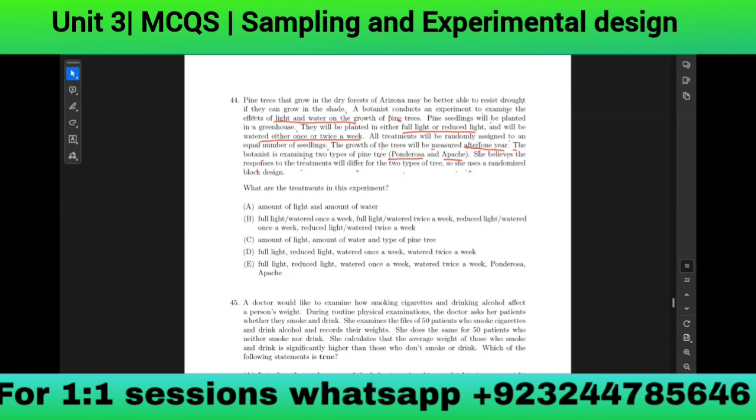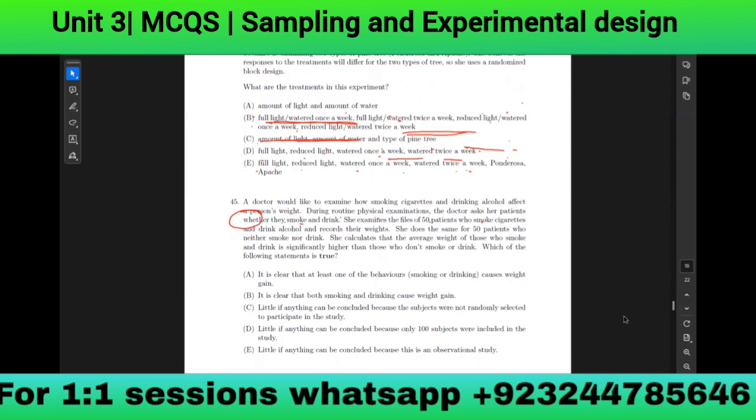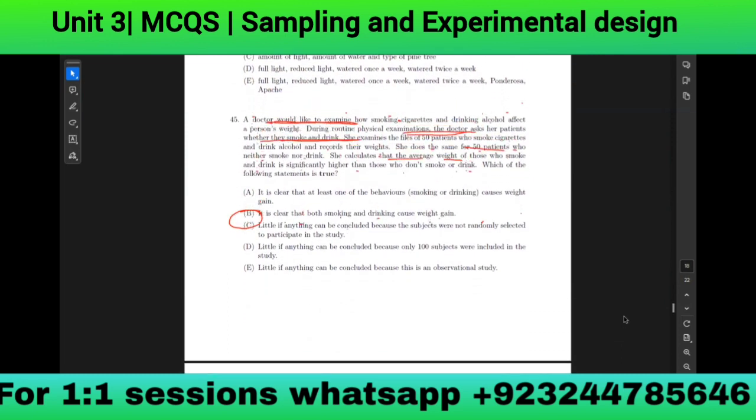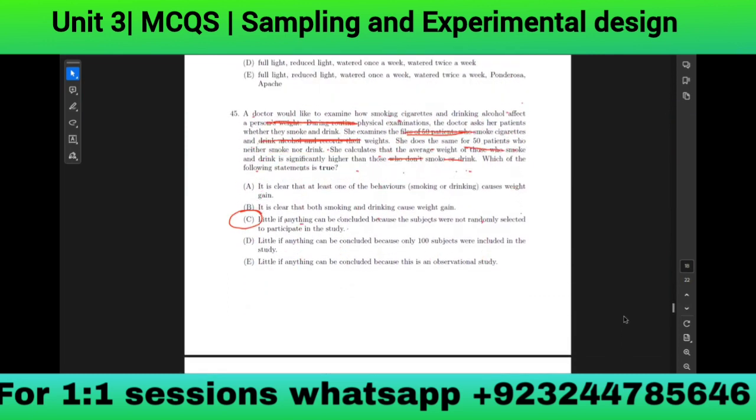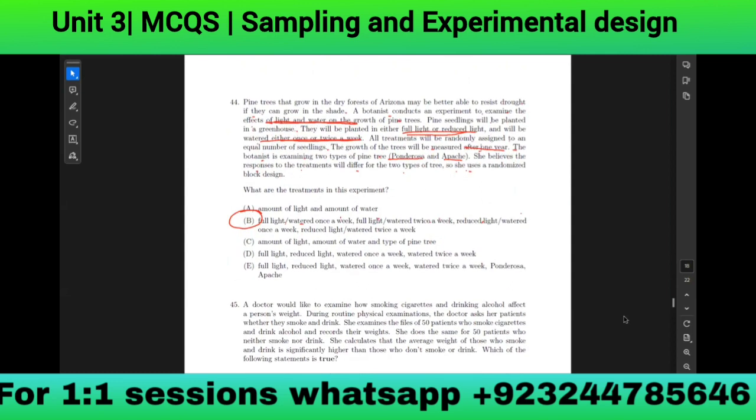So this is easy. Full light with water once a week, full light with water twice a week, reduced light with water once a week, reduced light with water twice a week. So the treatments are basically the factors that we have already figured out. Light, full light and reduced light, once a week and twice a week.